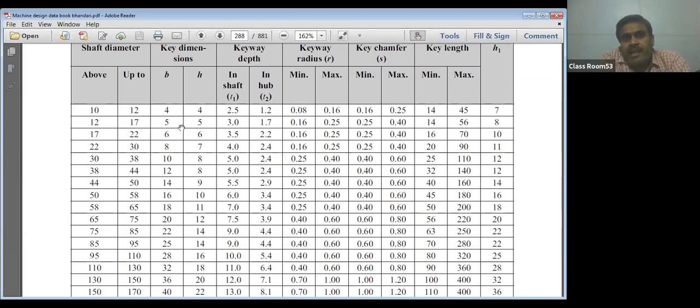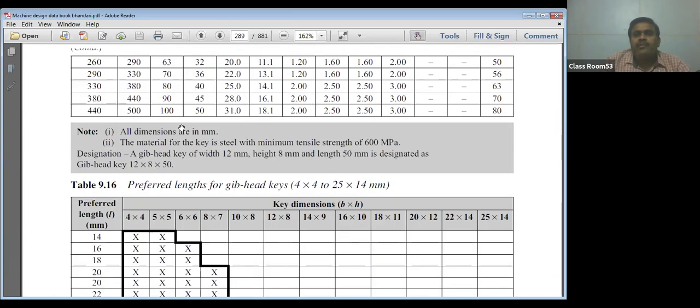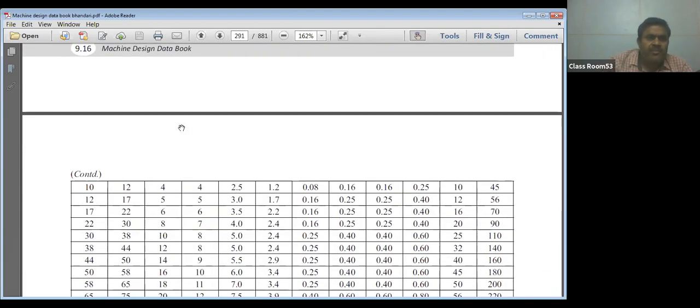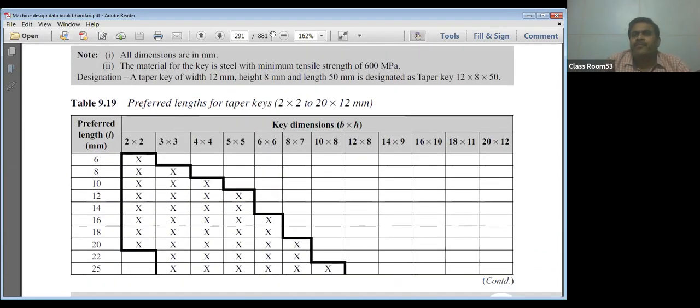In exams, there is a possibility that numericals will come from the design of the sunk key. So discuss, prepare and solve 4 or 5 numericals on the design of the sunk key. That will be helpful for you according to exams and also according to GATE preparation. So I think this is complete. Now I am stopping sharing this data book and it is sufficient for today. If you have any query, please ask.